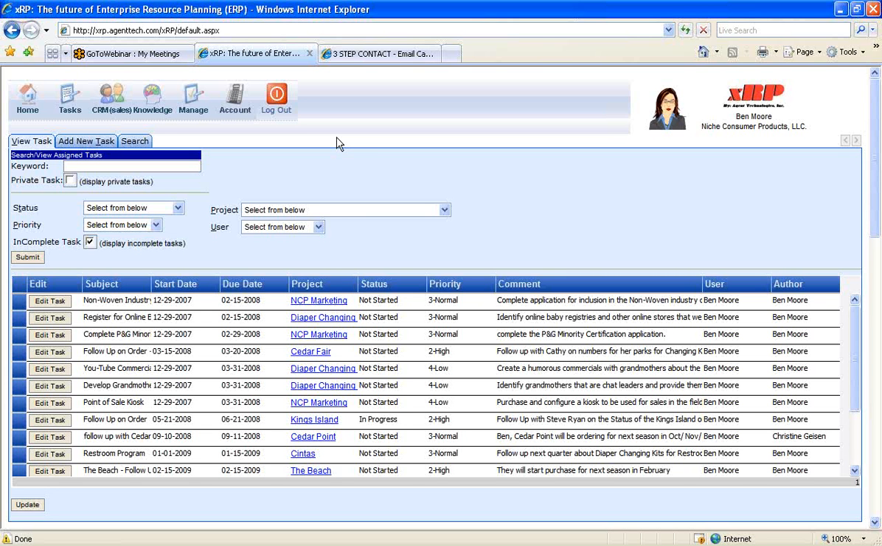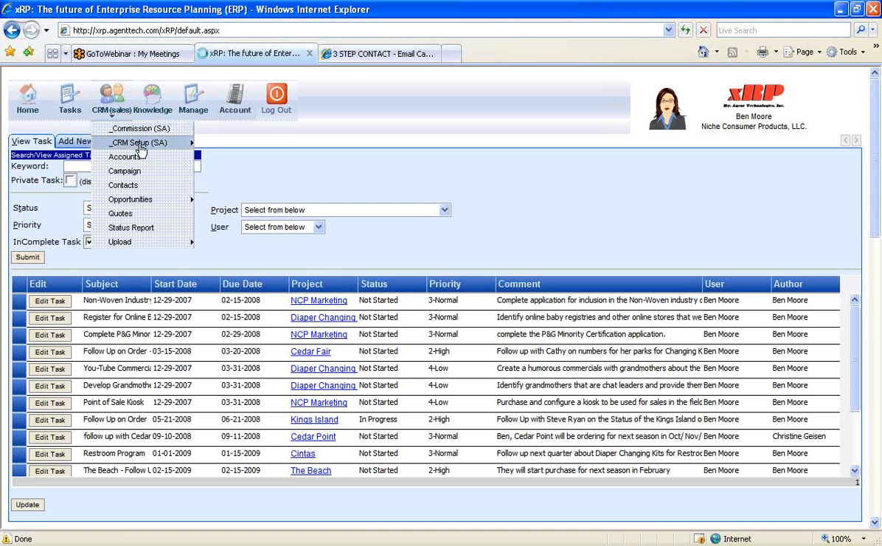Okay, now that you received the quick one-minute overview of xRP, now we're going to go through each of the different sections. So under the CRM sales section, this is an area where you can really track and analyze your sales results and your sales opportunities. So the first step is really setting up for each company.